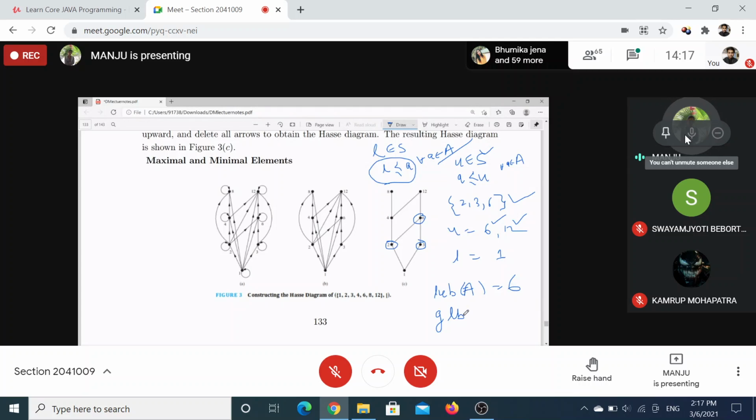I'll give you the definition of least upper bound. That is actually the least of all the upper bounds. First, it should be an upper bound, and next, it should be related to every other upper bound, that is, it should be the least of them. And greatest lower bound: you consider all the lower bounds and take the greatest of all. The greatest lower bound of this A is 1 only. Now, least upper bound and greatest lower bound, if they exist, will be unique.